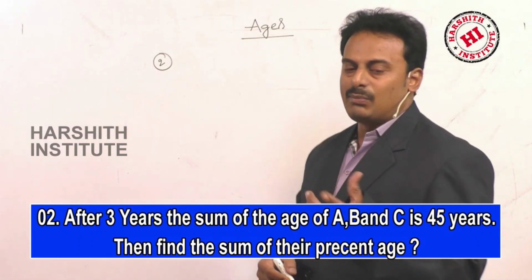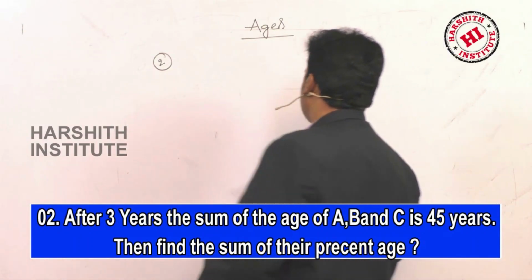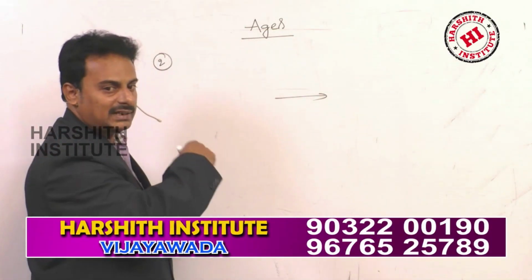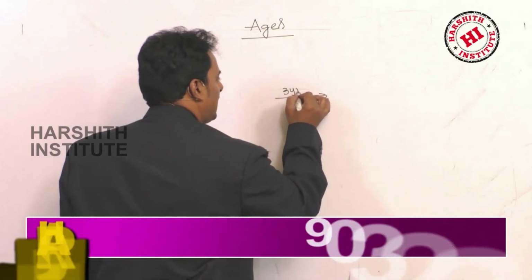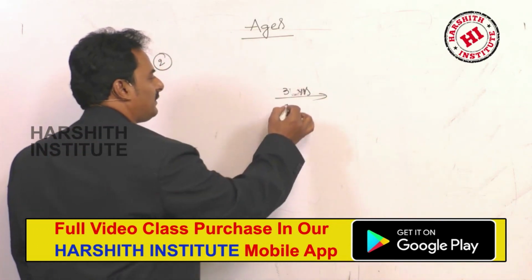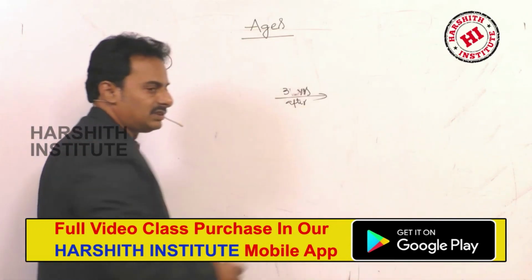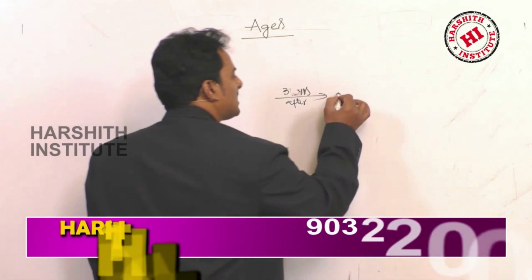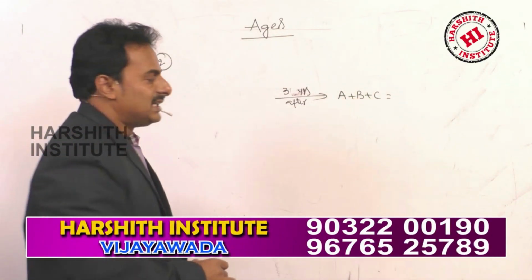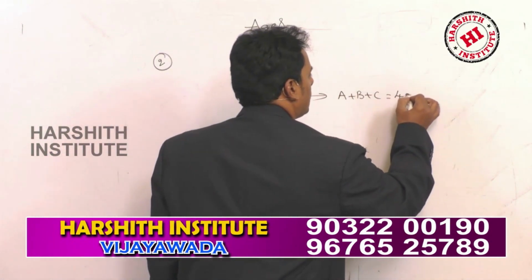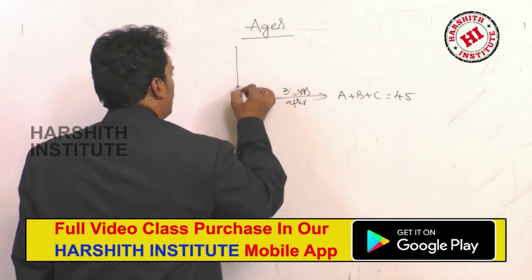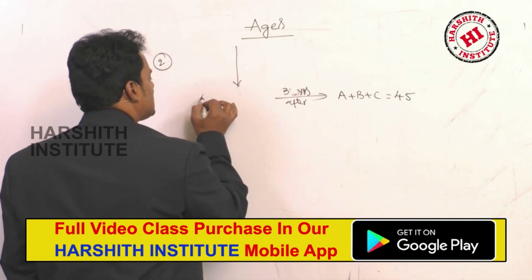Then find the sum of their present ages. 3 years after, the sum of the ages of A, B and C is 45 years. What is their present ages sum?